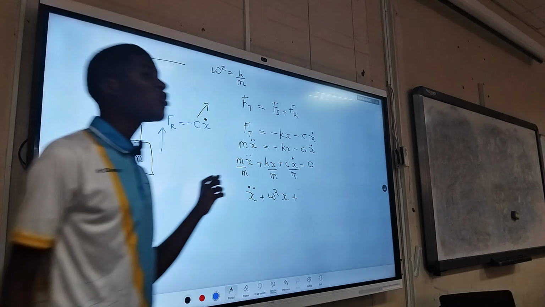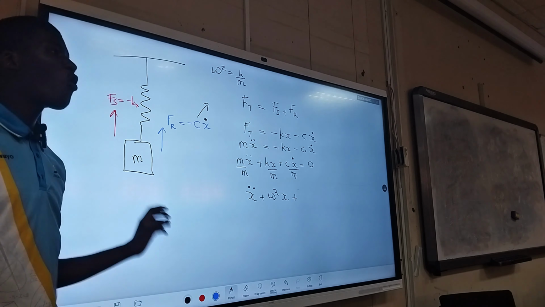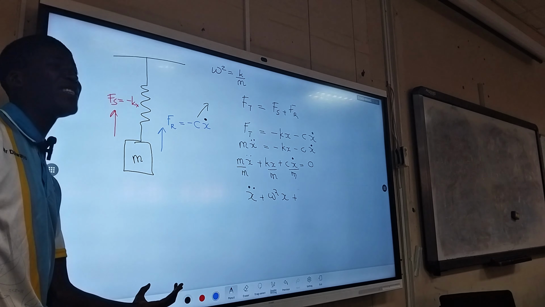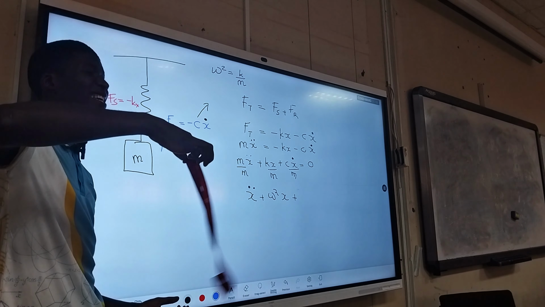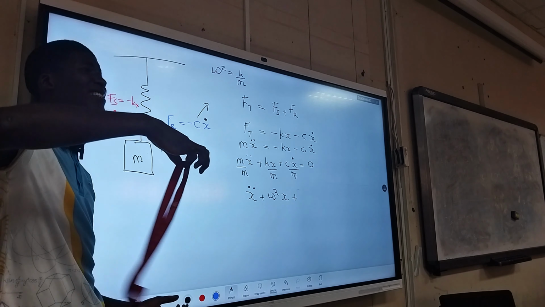Now we introduce another new constant here. Since you are going to pull down your object, and the object doesn't continue, it moves, yes, it oscillates, but it tends to stop. So there is another frequency at which it stops, which we call the damping coefficient.